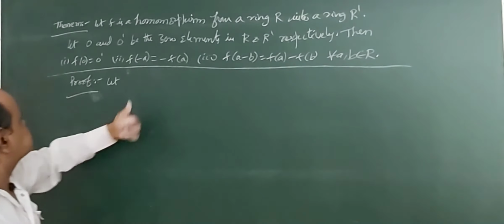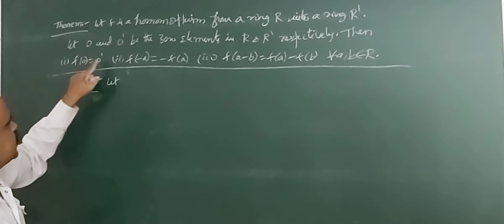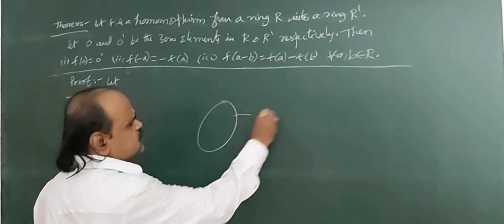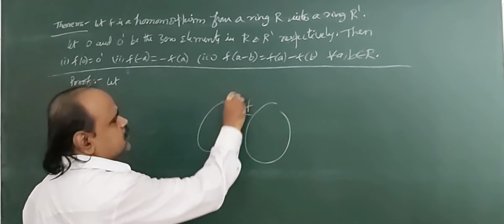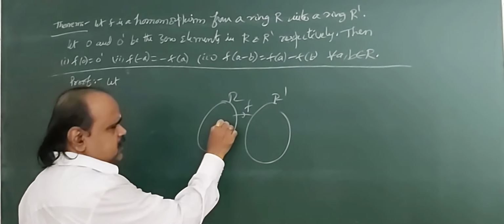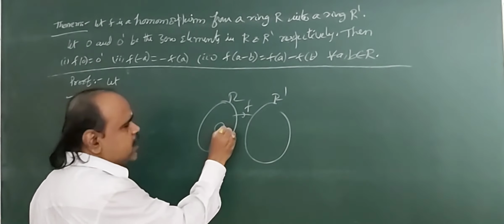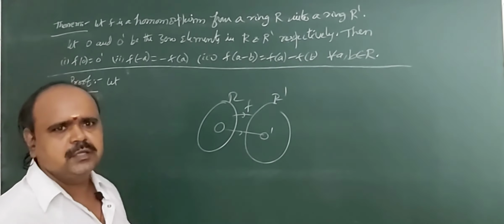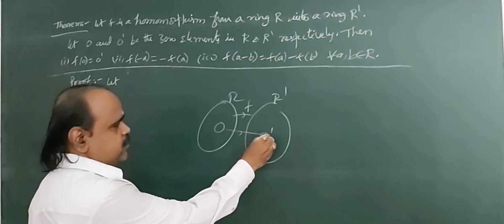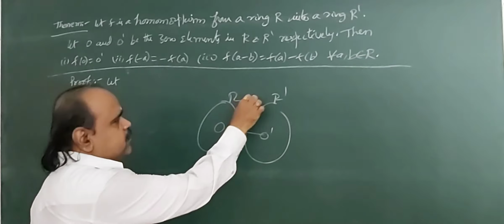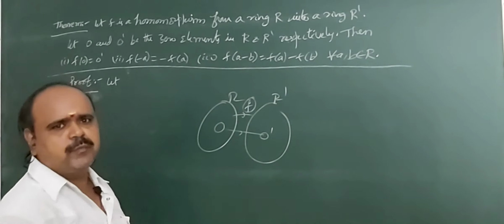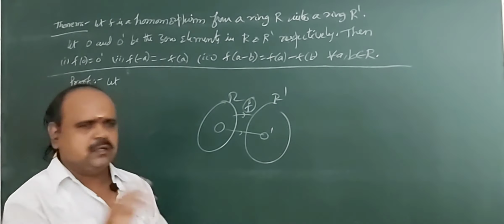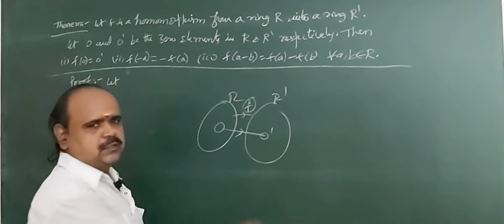So if you observe the first condition, F of 0 equal to 0 dash, what does it mean? If F is a homomorphism, then in any homomorphism, the zero element is only mapped to the zero element of the other set, that is the codomain. Only the zero elements are mapped together, whenever F is a homomorphism. So the zero elements in both sets are linked together. This is the first point.